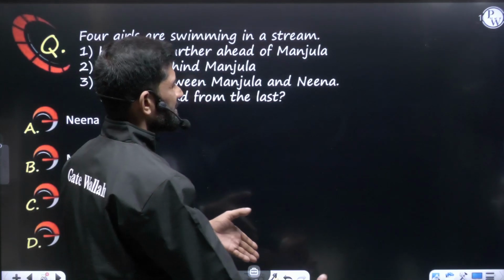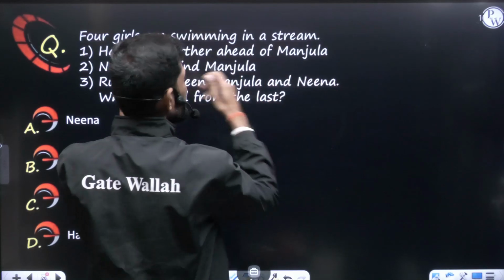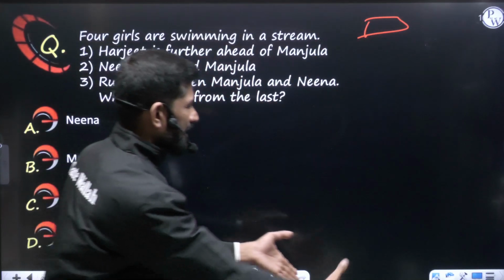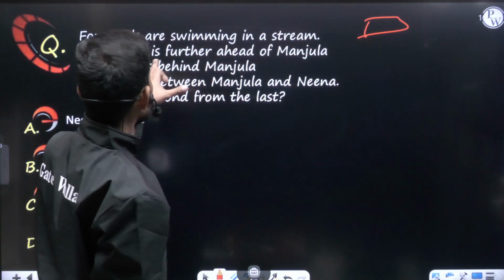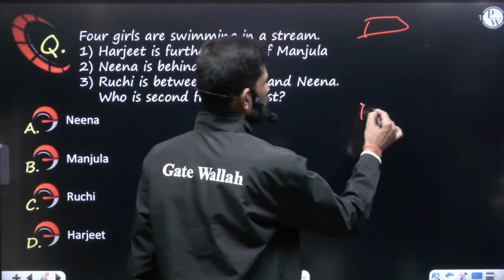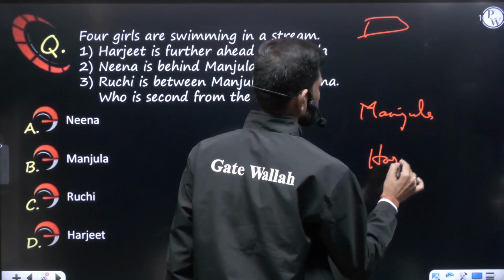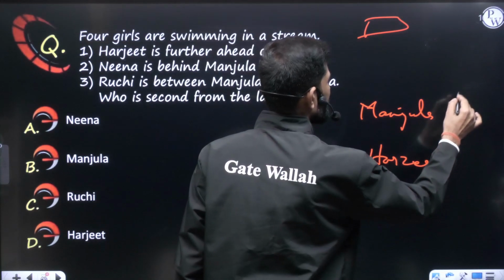So let's say they are moving like this. Here is the destination, here is their final point where they have to swim. They started from this point like this.